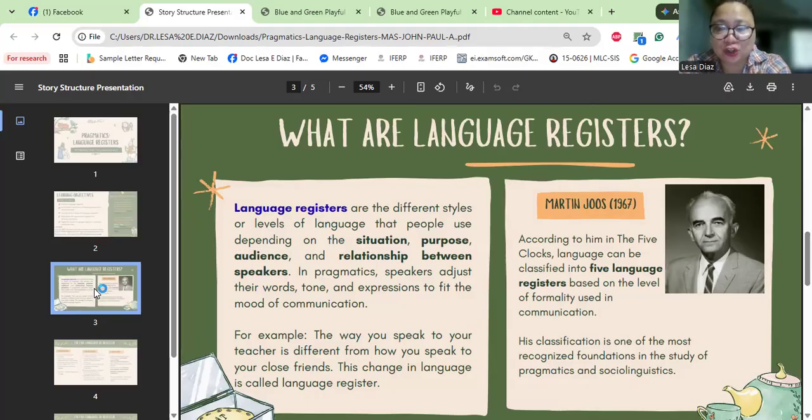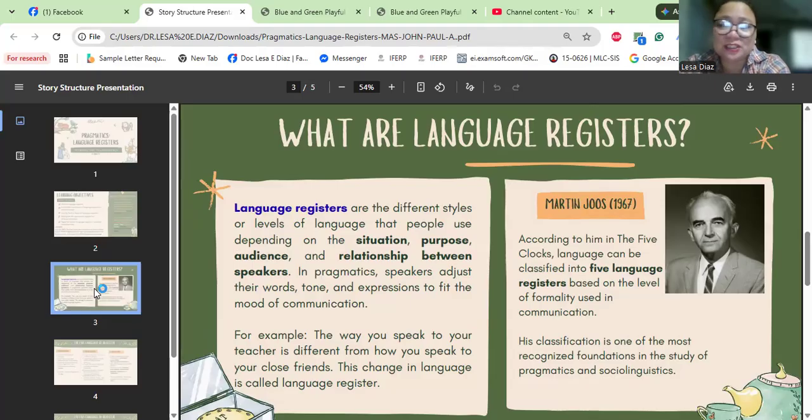written communication. Okay, actually, according to Martin Joos, 1967, it's stated there. Okay, who is Martin Joos, by the way? Okay, so Martin Joos is a linguist. He established the foundational framework for this concept in his book, The Five Clocks, categorizing human speech into five distinct levels. And what are these four determinants of register?